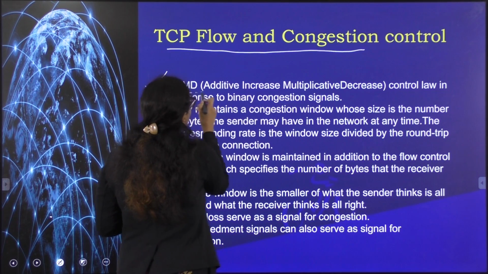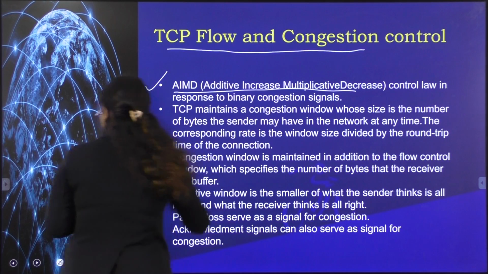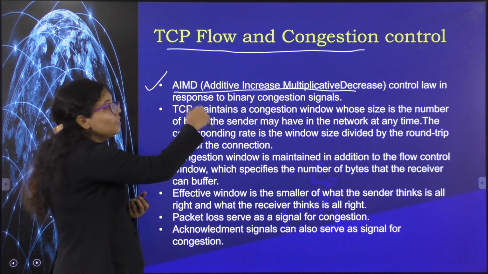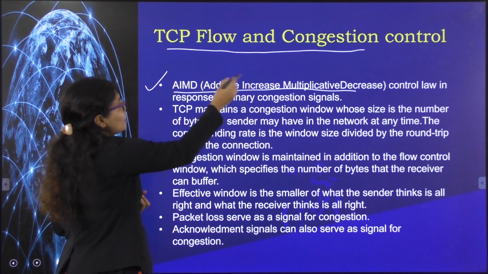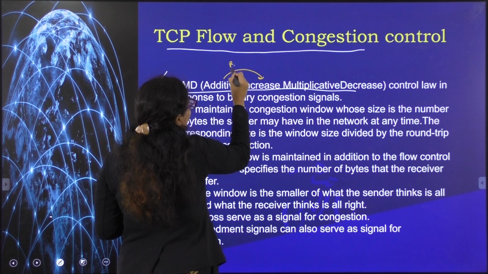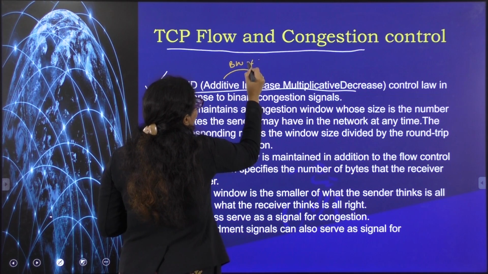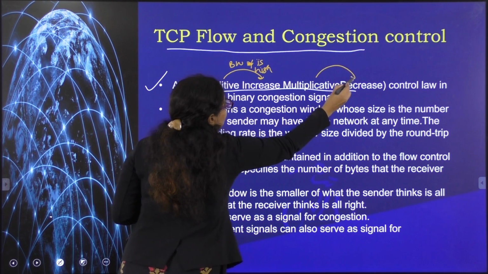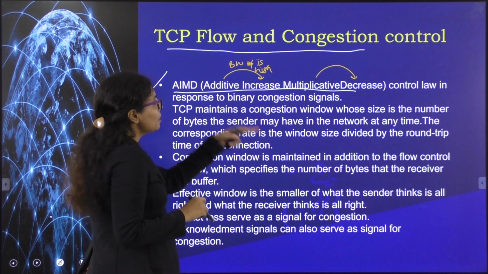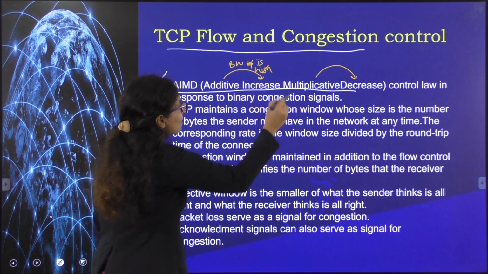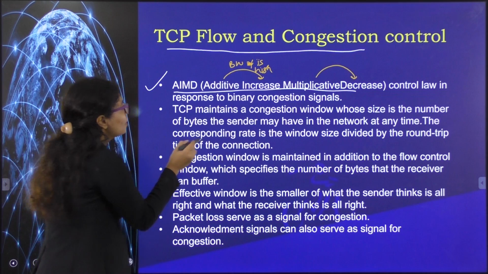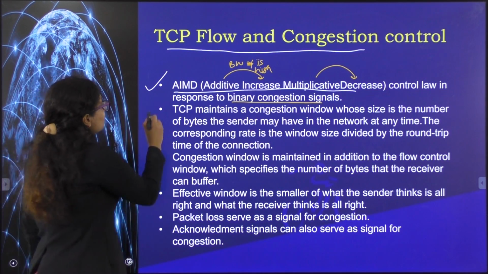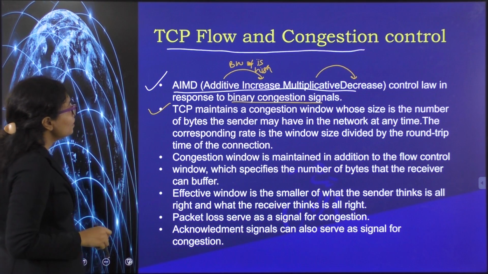So in a way, it is implementing this property called AIMD: additively increase when the bandwidth of the channel is high, and multiplicatively decrease when the bandwidth is low. That is the control law which is followed in case of binary congestion signals in TCP. Okay, now come to the next point.